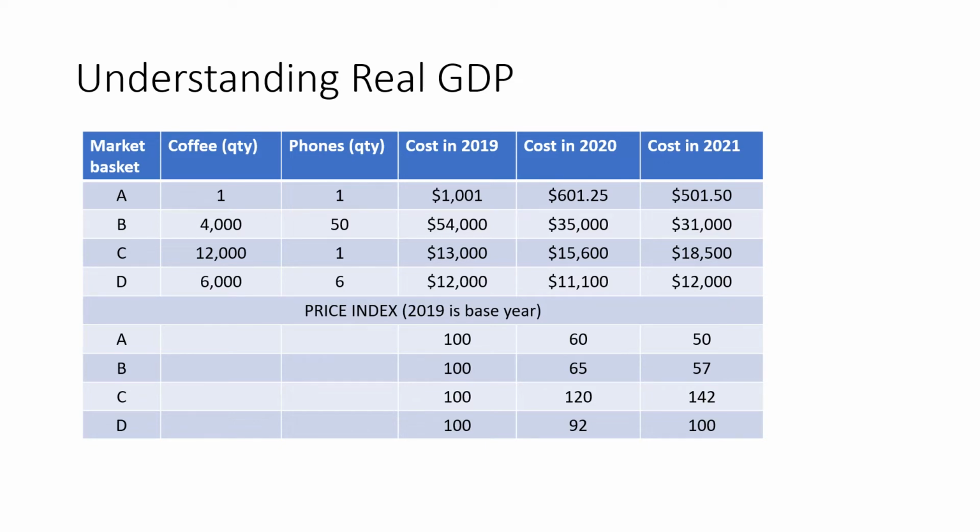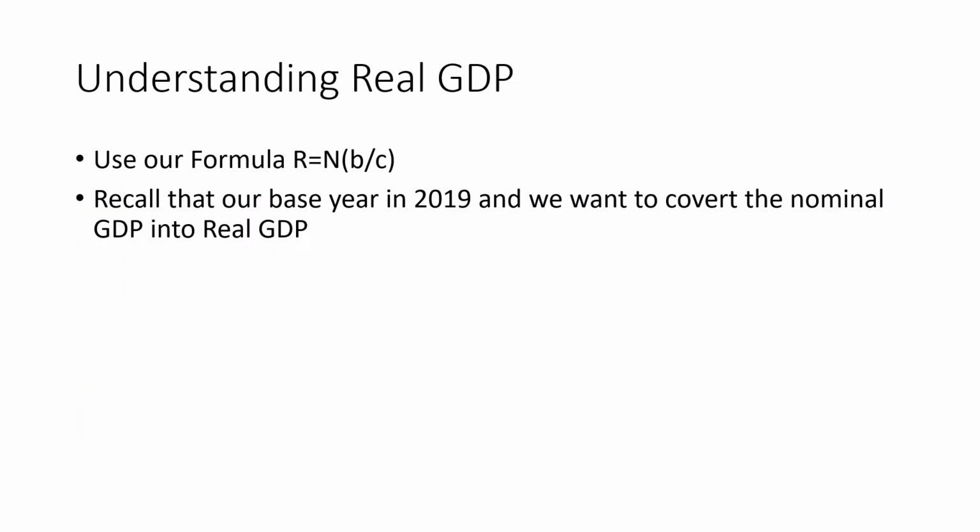So how can we use this stuff? Once again, we'll go back and use the formula that we talked about in class. Our real is equal to nominal times base divided by current. And remember, we're using our base year as 2019, but the base year can be any number you choose it to be. So we're going to convert our nominal GDP into real GDP.